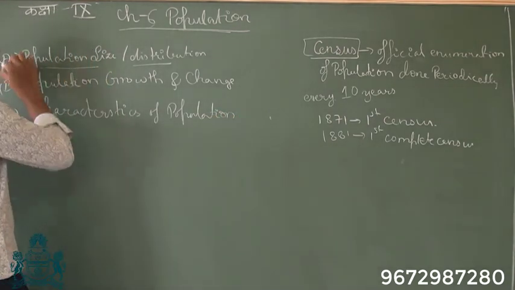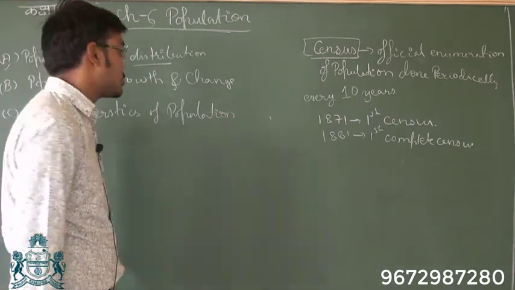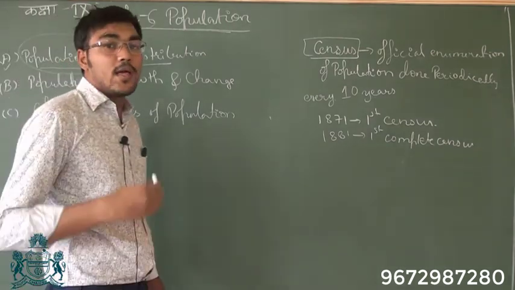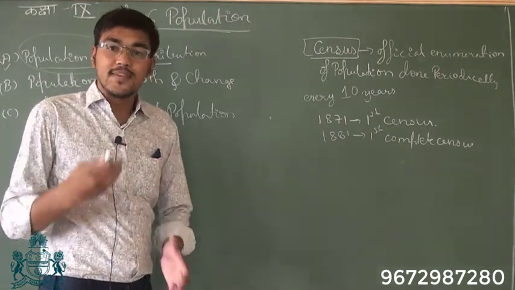Okay, so let's start with population size and distribution. Now in order to know about population size, every 10 years census is conducted.